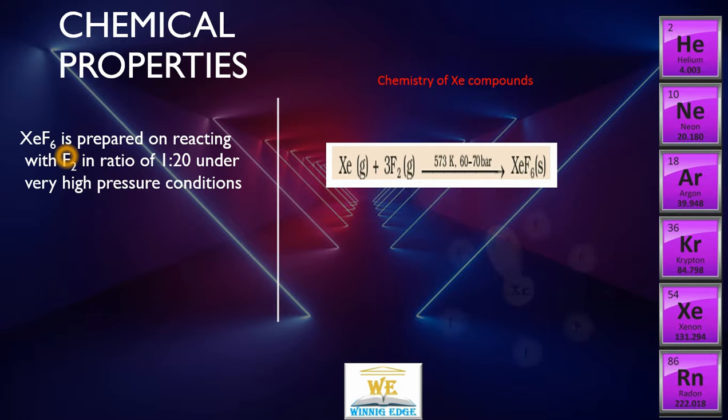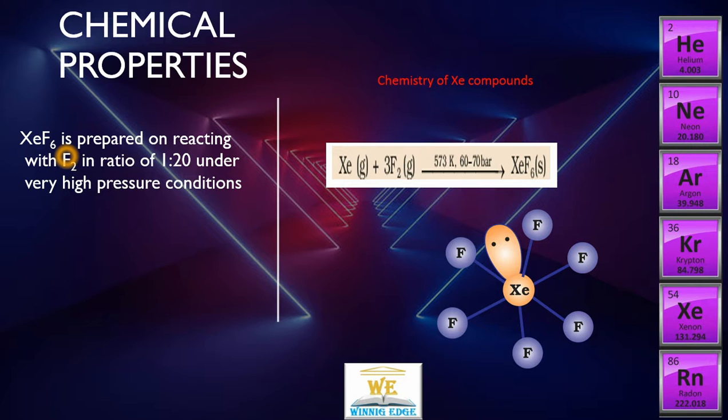We get xenon hexafluoride, which has a distorted octahedral structure. You see here, this has 7 positions, and one position is occupied by a lone pair.